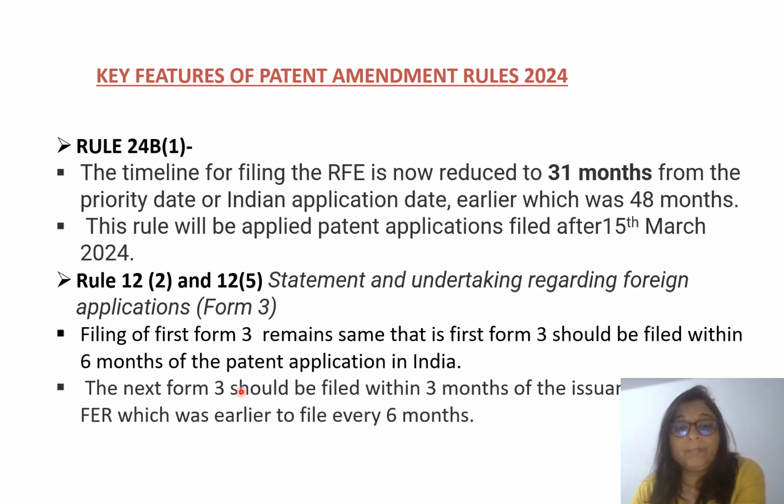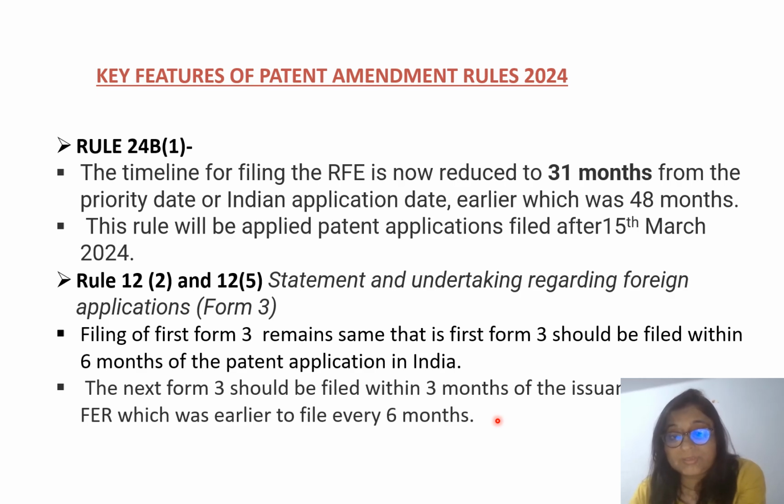But after that, in the earlier rule, it was every 6 months that we had to file Form 3, whether there is any change in the status of the foreign application or not, it doesn't matter. But now the next Form 3 should be filed within 3 months of the issuance of the first FER.